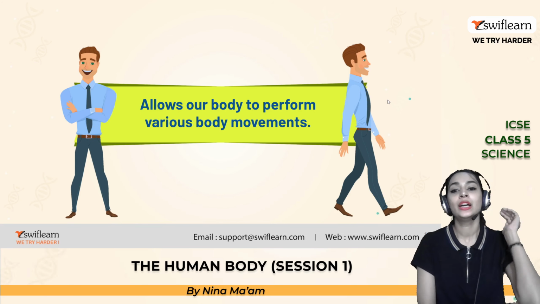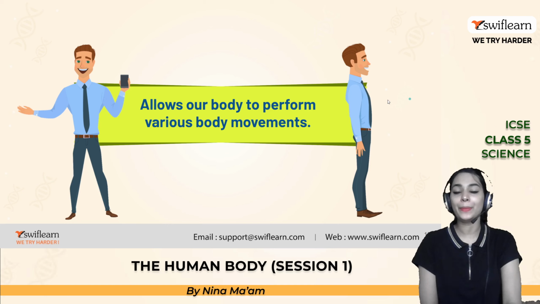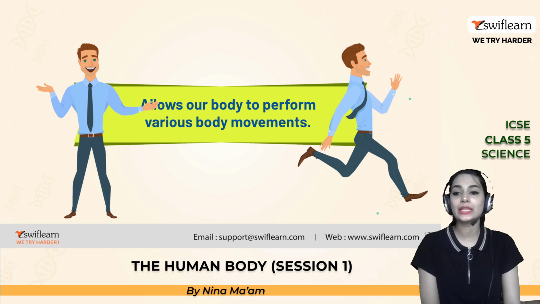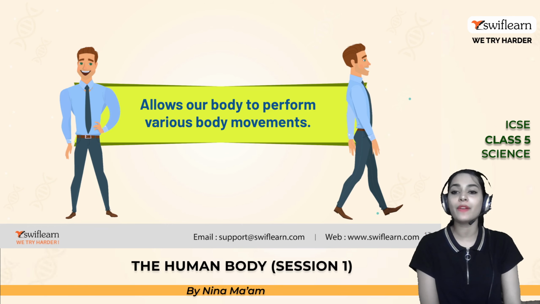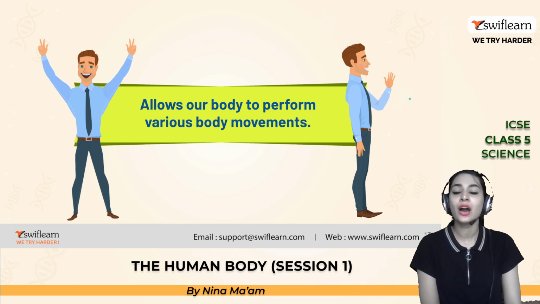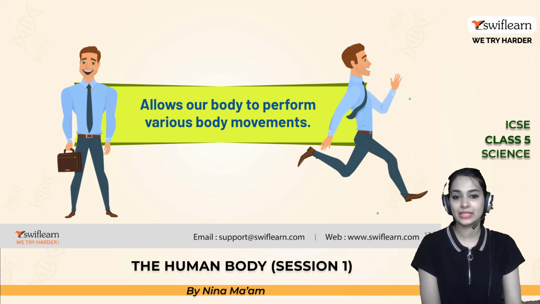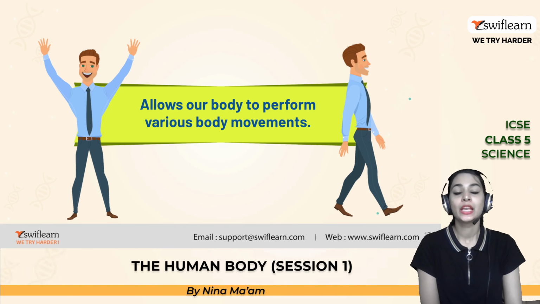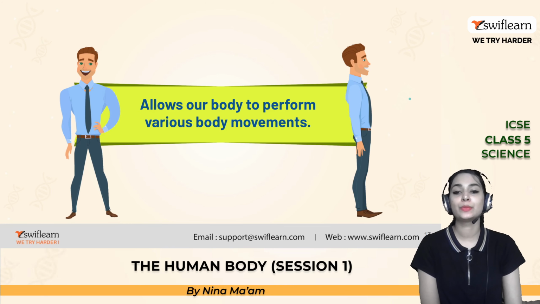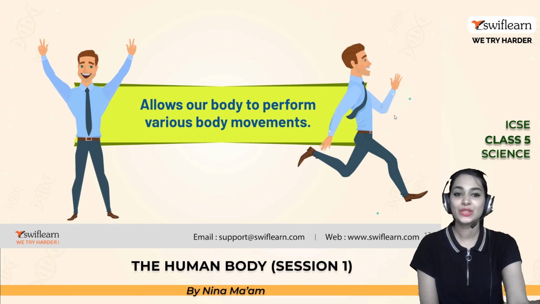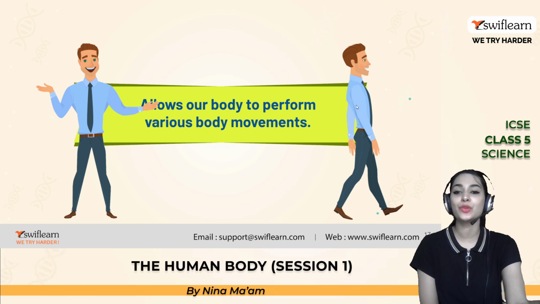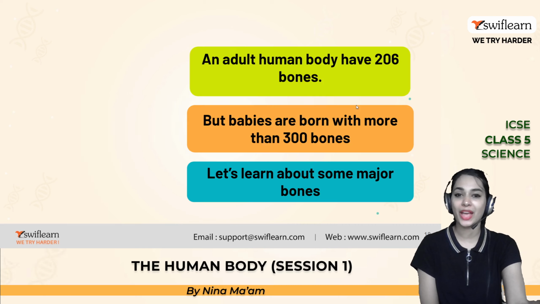And here you can see a person is so happy. He is jumping, he's walking, he's running, he's doing a lot of activities by using his body. How is it possible? It is because of the skeletal system, which helps the body to do various body movements. So if you have a good skeletal system, you can also do all the activities, right?